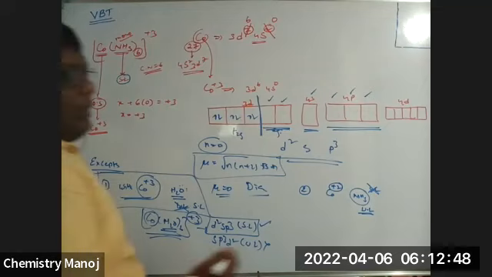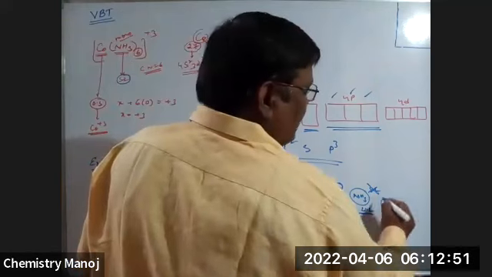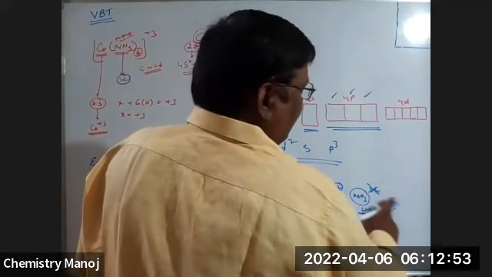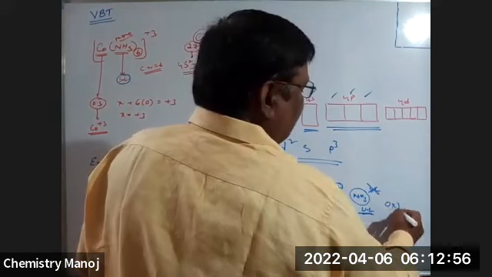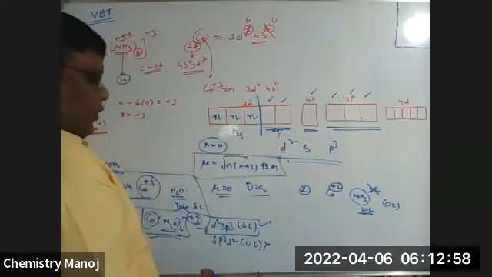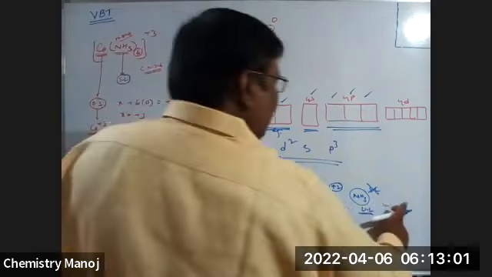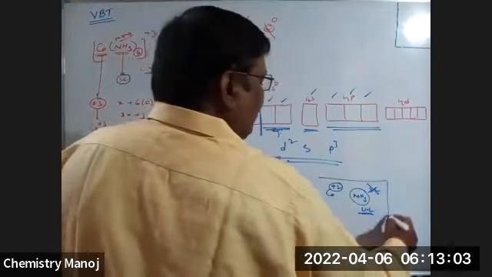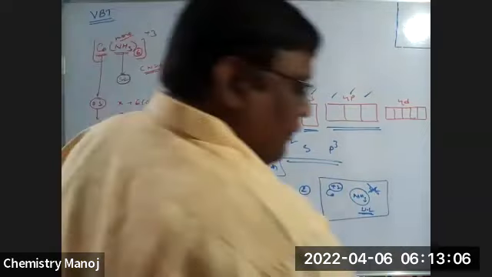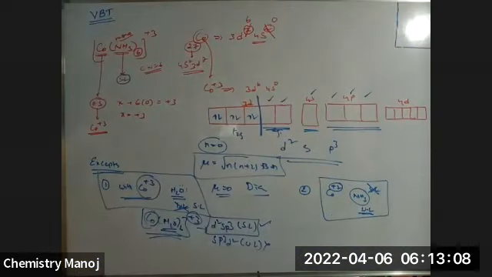Next, ethylene diamine also, oxalate, ox. No, my dear, it is sufficient for us. So with Co2+, ammonia is a weak ligand.